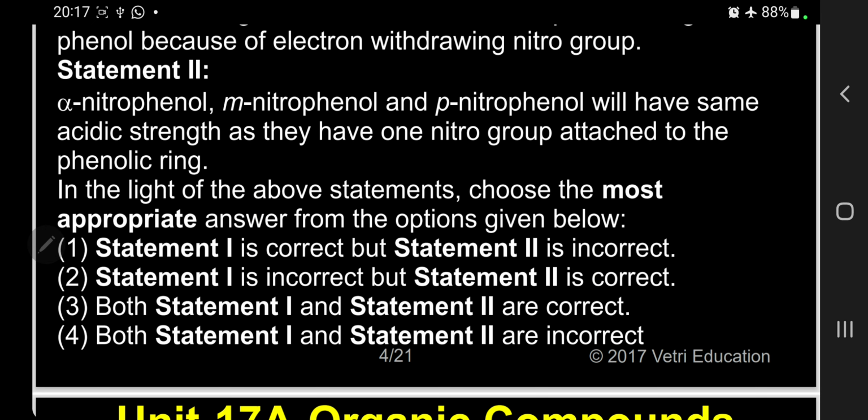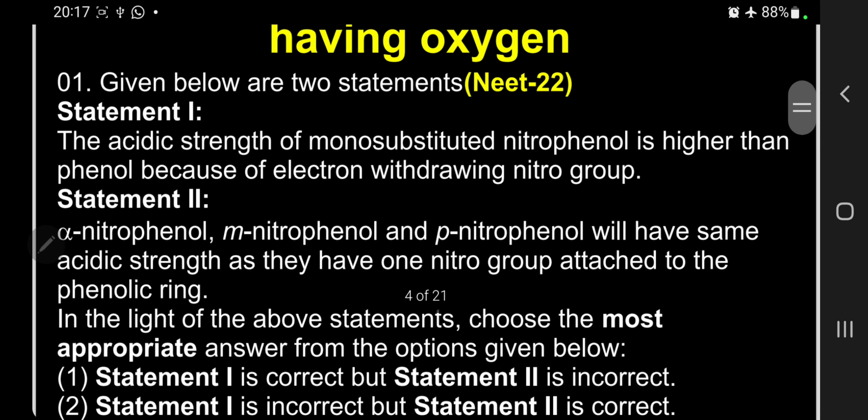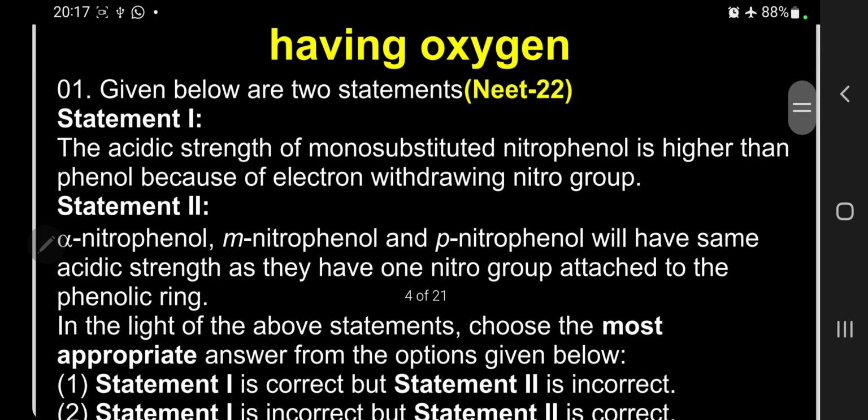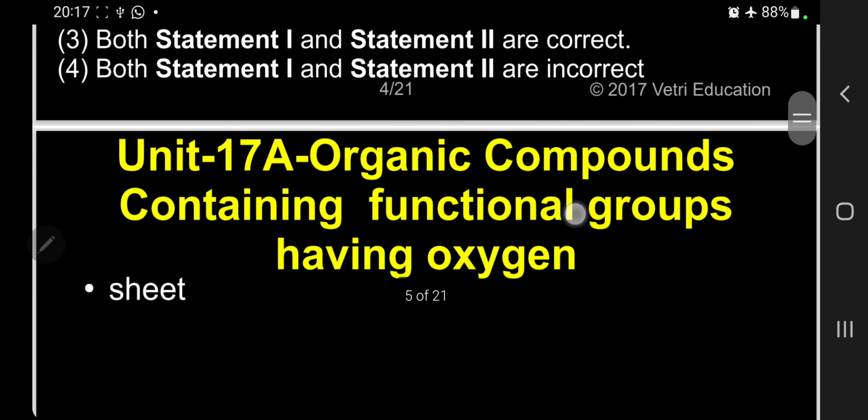So, for this, let me take statement 1 now. What is statement 1? Kindly follow. The acidic strength of monosubstituted nitrophenol is higher than phenol. Let me explain this. Kindly follow me. So, here is the worksheet.